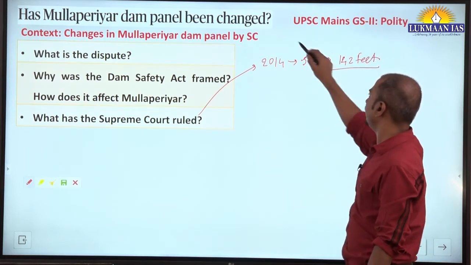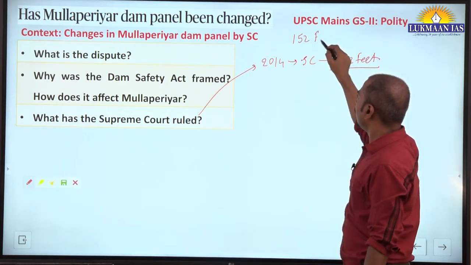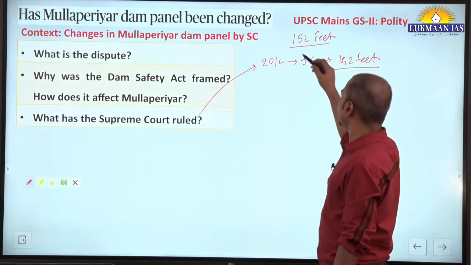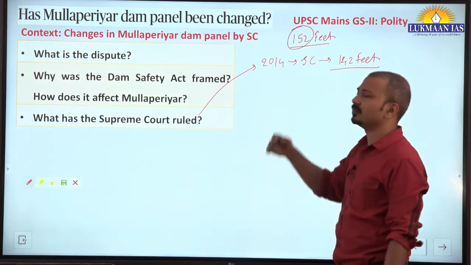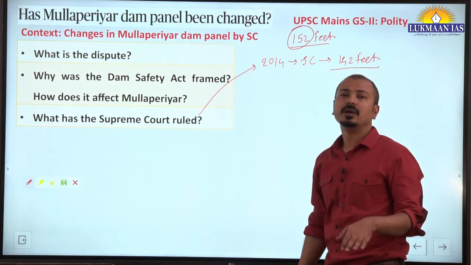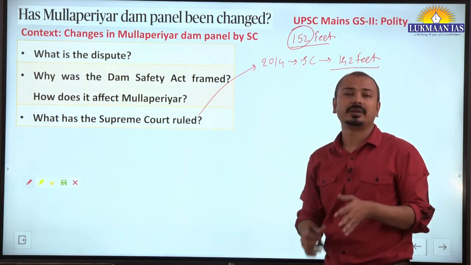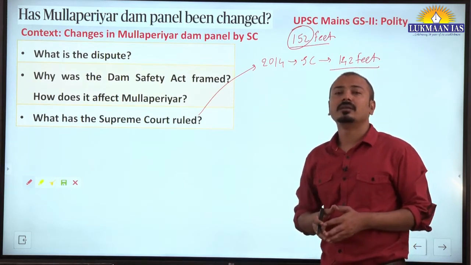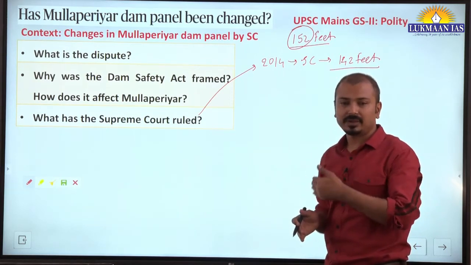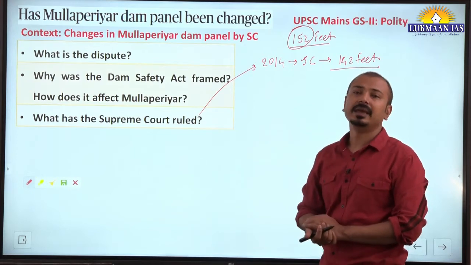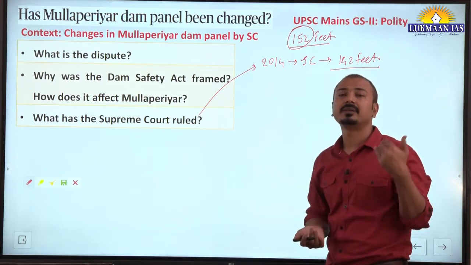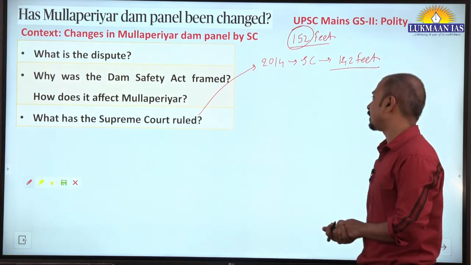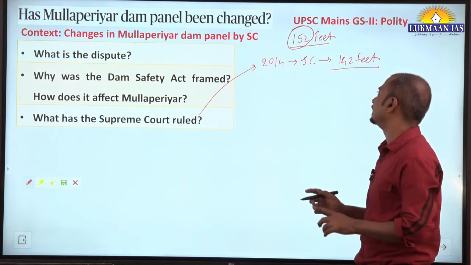The original height of the dam is 152 feet, and the Tamil Nadu government wants to raise the water level to 152 feet, but the Kerala government is always concerned about the dam safety, and if unfortunately the dam is broken, or there is failure, then what will happen? There will be flooding of downstream areas. Also downstream on Periyar river there are other dams also, so their safety is at stake. So this is how the conflict is there.